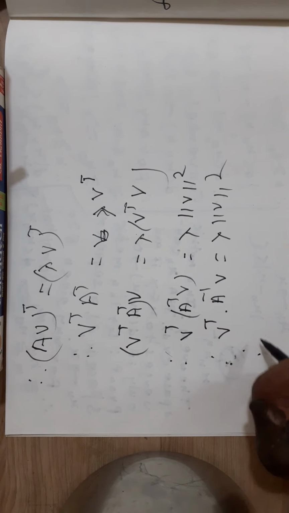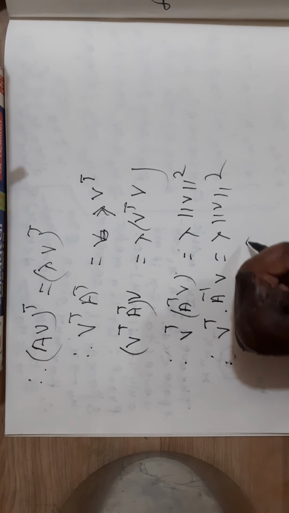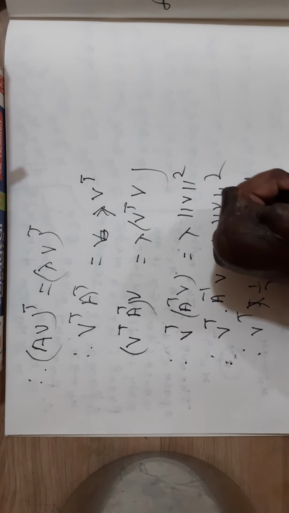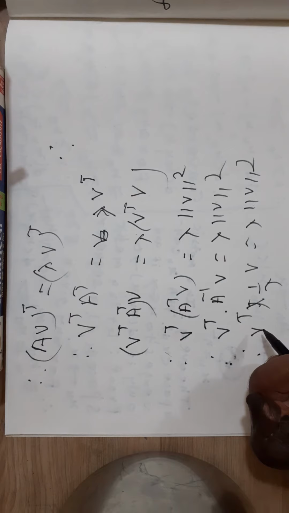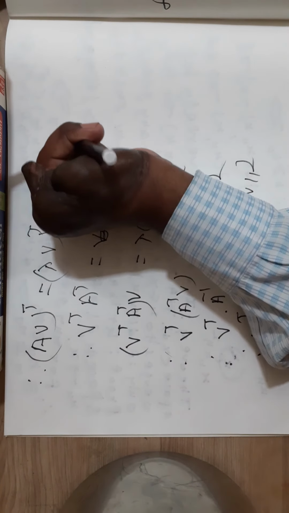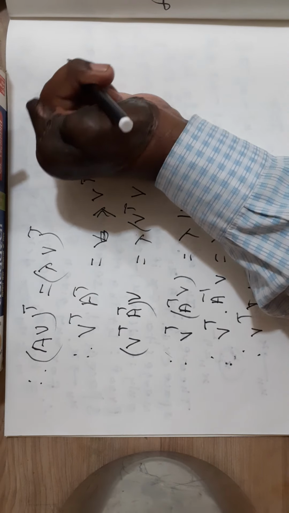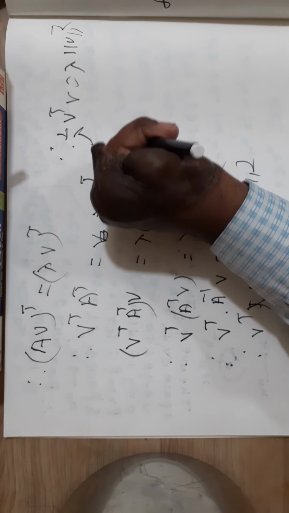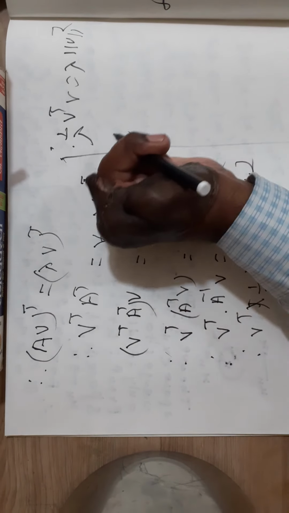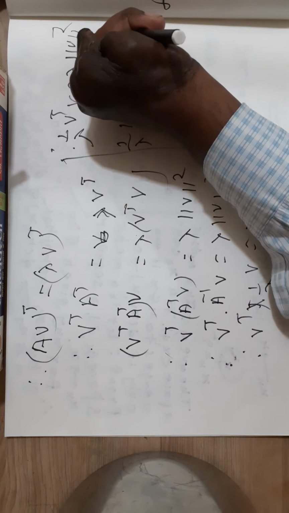Now A transpose V is equal to A inverse V, and A inverse V is equal to 1 by lambda V. Therefore 1 by lambda V transpose V is equal to lambda norm of V square. Now V transpose V is equal to norm of V square. Therefore 1 by lambda norm of V square is equal to lambda norm of V square.